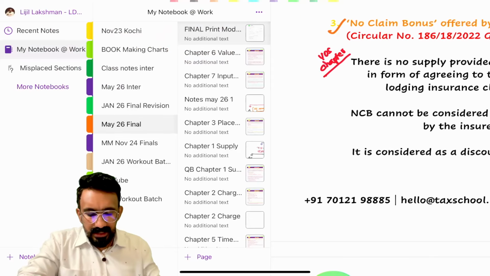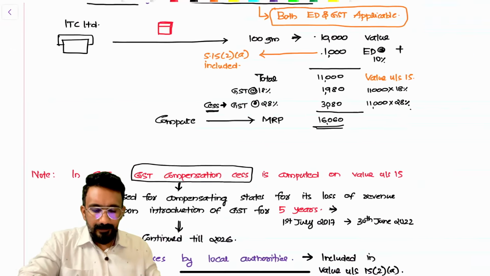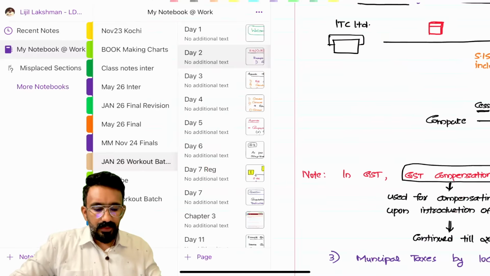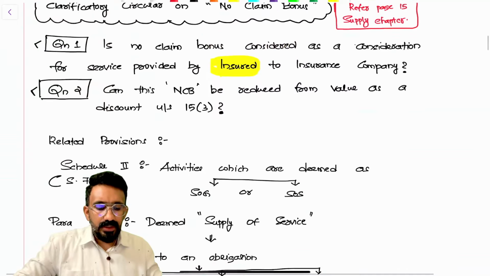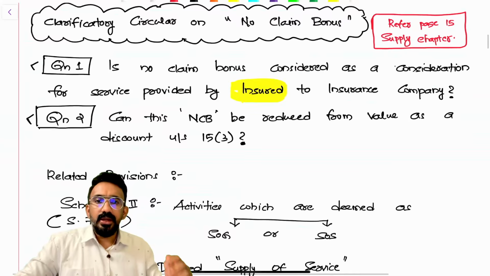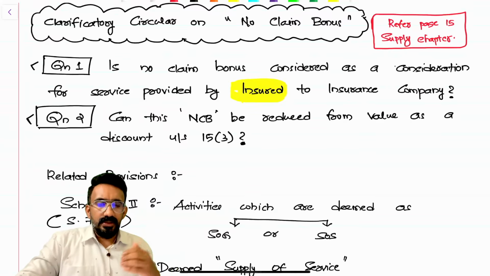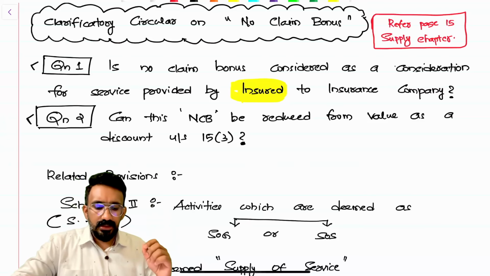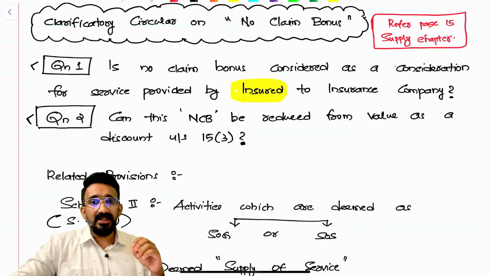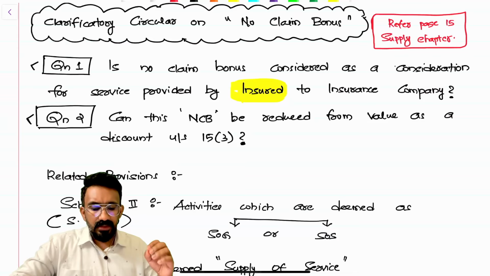What is primarily a no claim bonus? That will give you an overall understanding of it. No claim bonuses are nothing but the bonus that is provided by an insurance company when somebody is not claiming for a particular year. So there are two questions that we are trying to answer. Number one, is the no claim bonus considered as a consideration for services provided by the insured to the insurance company? Number two, can this no claim bonus be reduced from value as a discount under 15 subsection 3?